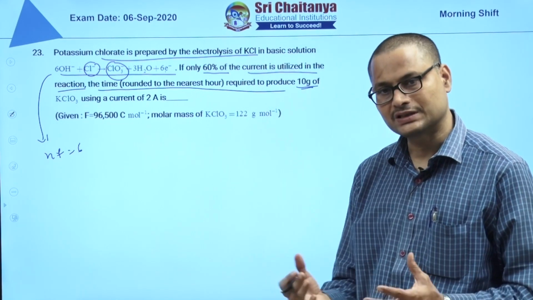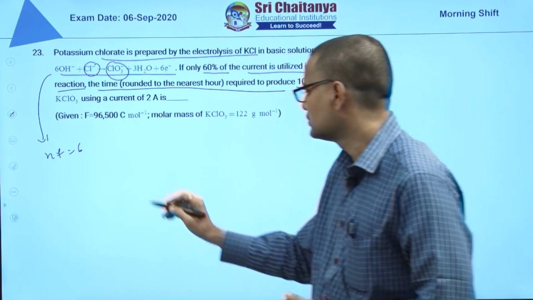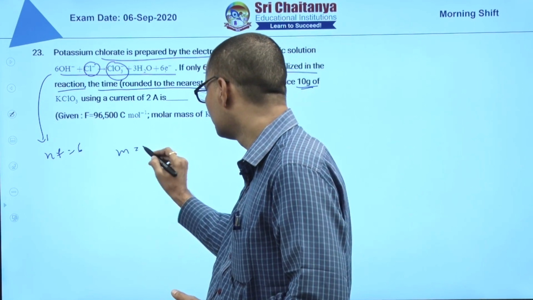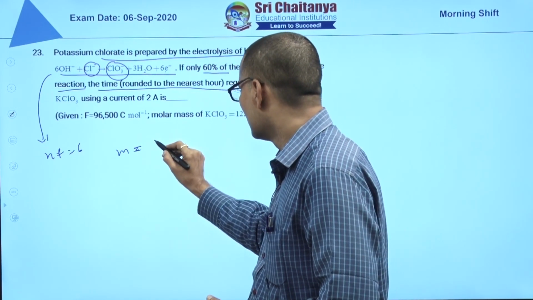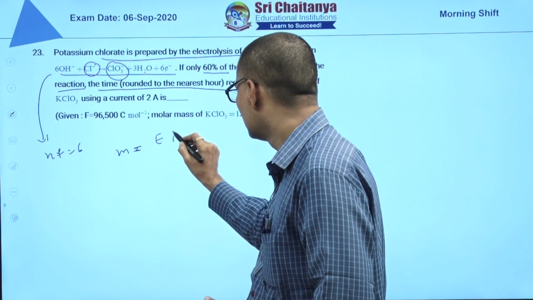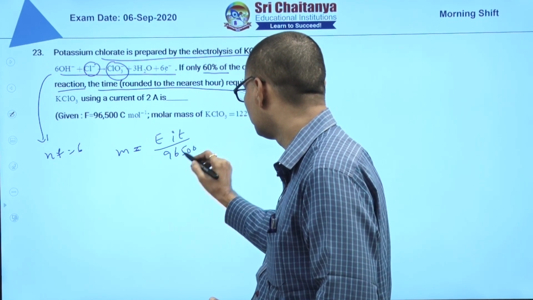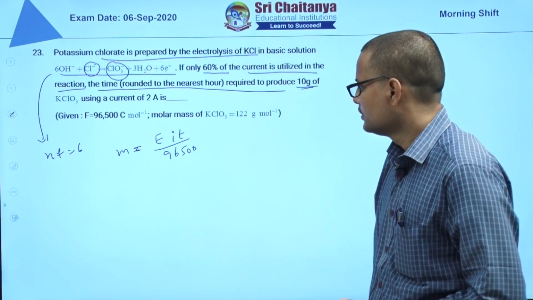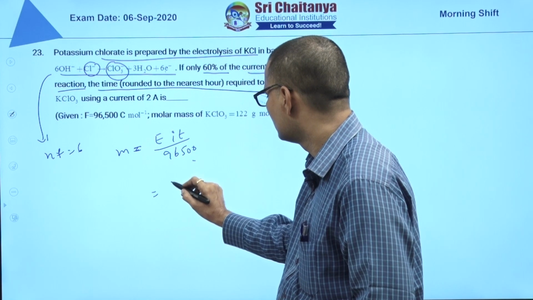So for the mass of the substance deposited during electrolysis, we apply Faraday's laws: M is equal to E I T by 96,500, where E is equal to molar mass by N factor.